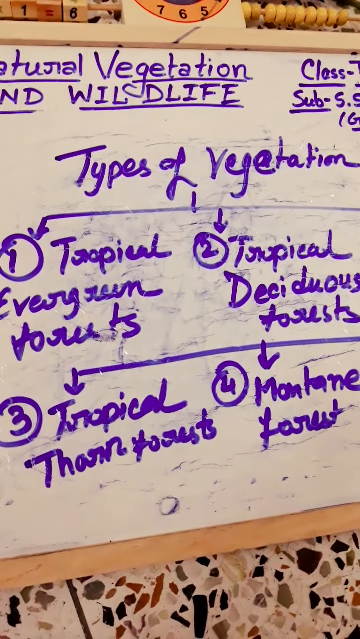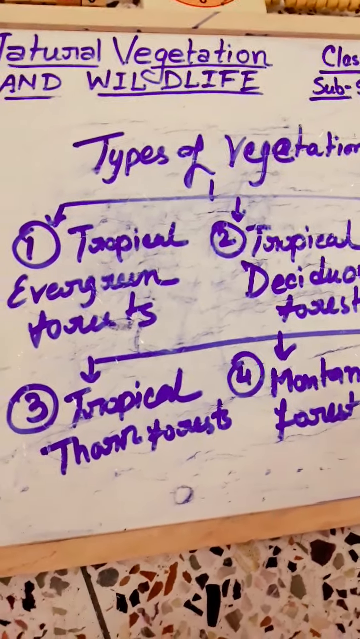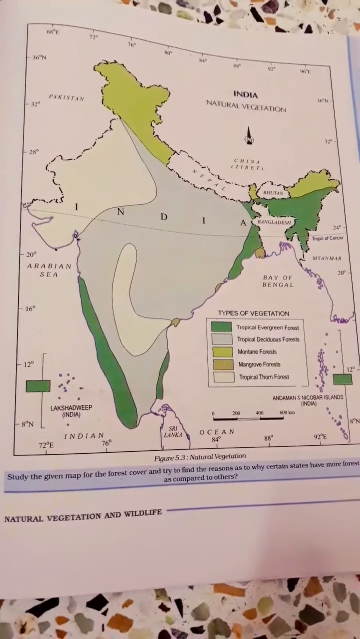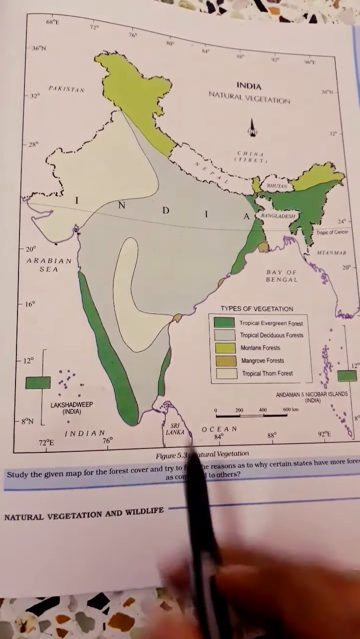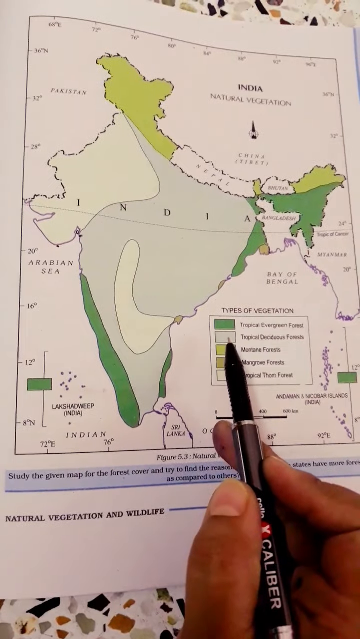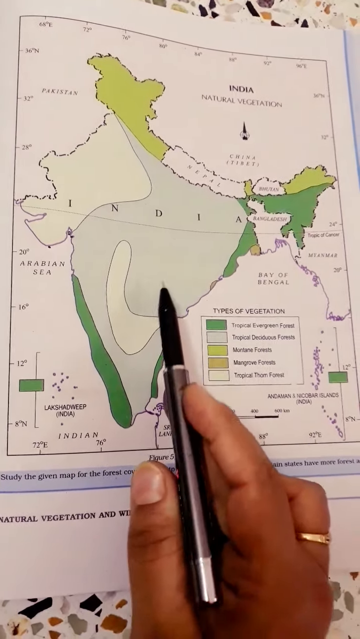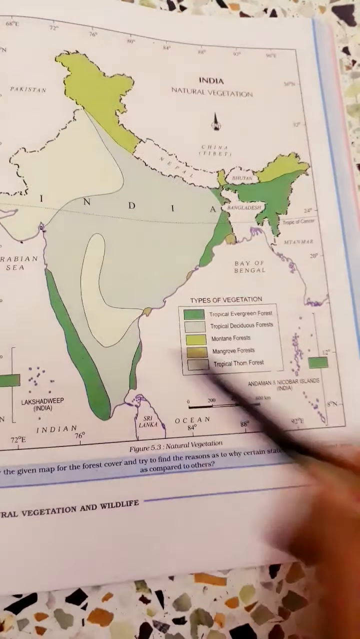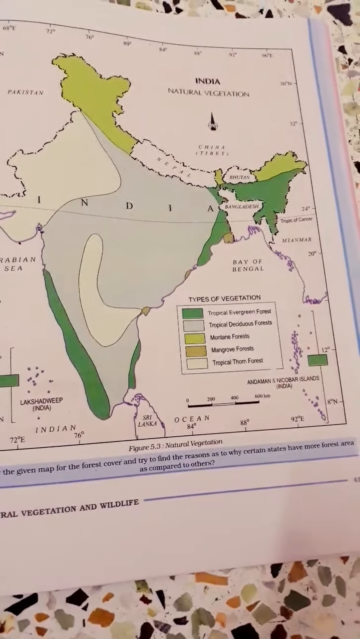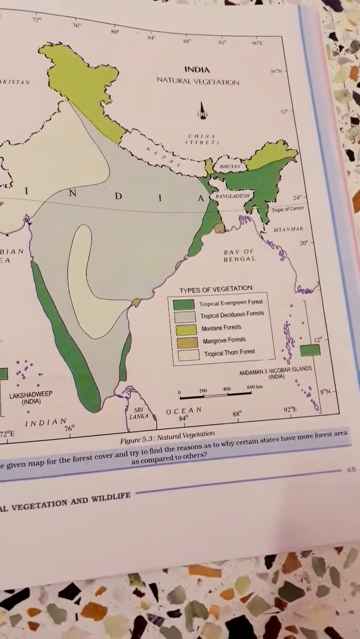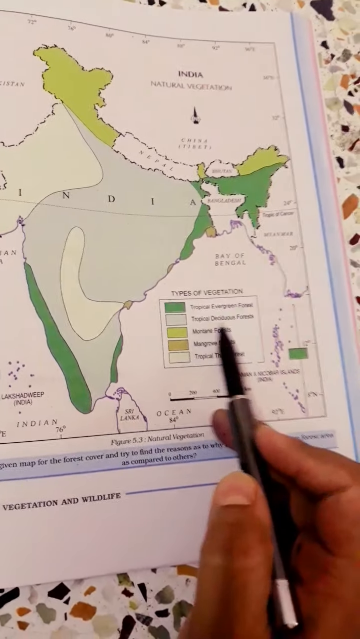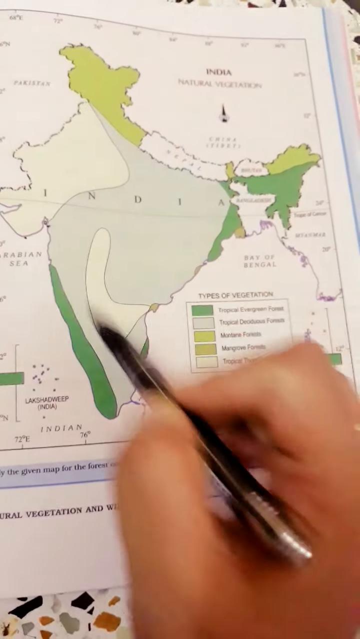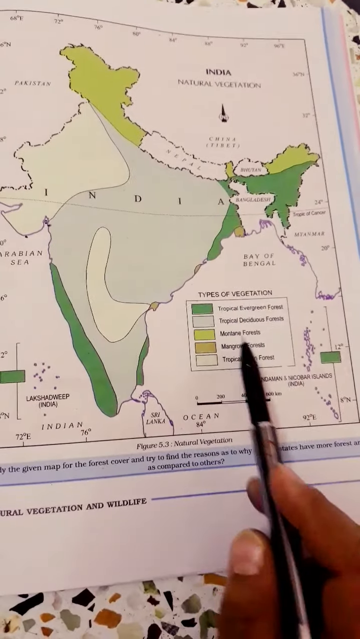Now we will discuss the tropical deciduous forests. The second point, tropical deciduous forests. Look at the map again. This light grey color is notified as tropical deciduous forest. So mainly this portion of India is covered with tropical deciduous forest. It is also known as the monsoon forest. And a vast portion of India is covered by tropical deciduous forest.